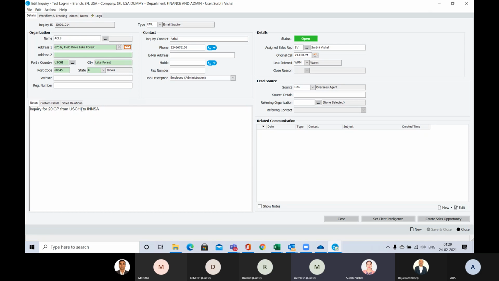Okay, and what are the other columns? Custom fields. So the next column is the custom fields. This custom field is something which will be available in almost all the modules. Custom fields means customized fields. Suppose there is something which is not on the screen, and you want that particular field to be mandatory for your company, any attributes you want to add which are not available, and you want them in the report to be pulled out. You can add any of the attributes over here.